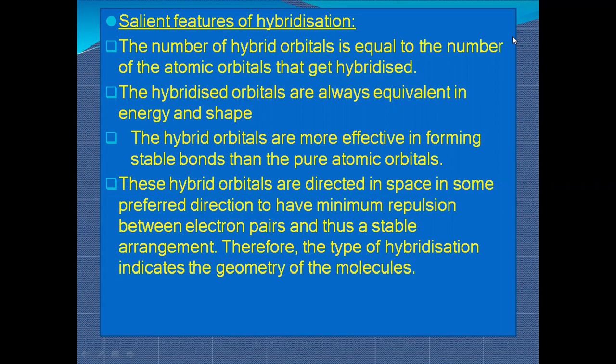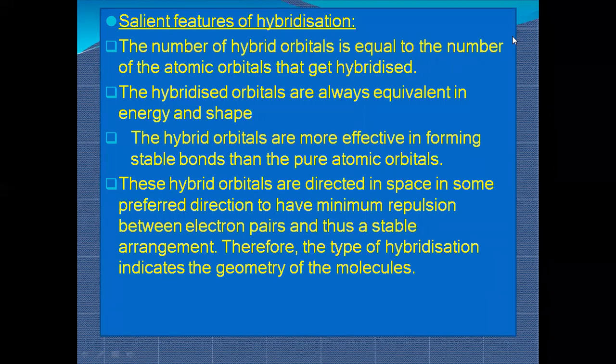Why? Because in a pure atomic orbital, any element can come and donate its electron or accept an electron and combine with it. But hybrid orbitals form when the combination takes place, when the overlapping takes place, or you can say when the formation of the bond takes place. If the bond is formed, then there is no need to accept or donate an electron to any other element. So that is why, in stability, hybrid orbitals are more stable than the pure atomic orbitals.